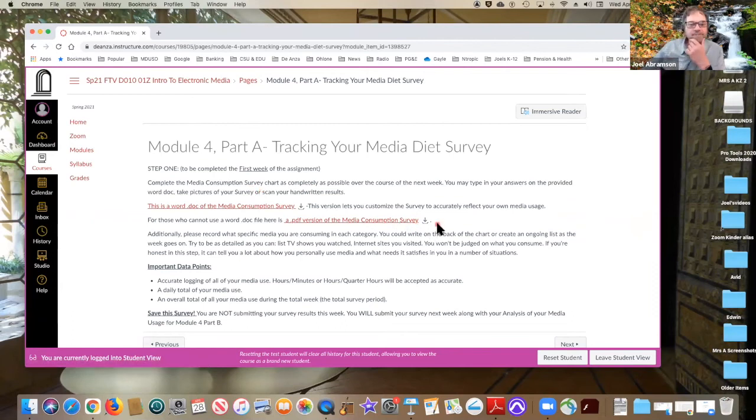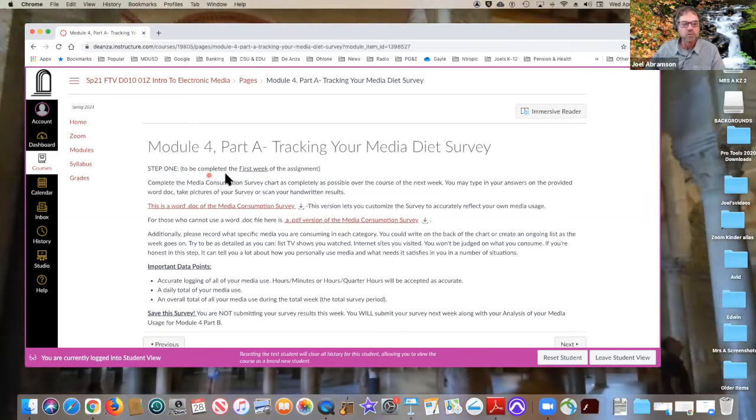We'll just look at it. So what you're going to do, this is a 2-week assignment. This is the first week of the assignment. And what you're going to do is complete this chart as completely as possible over the course of the next week.